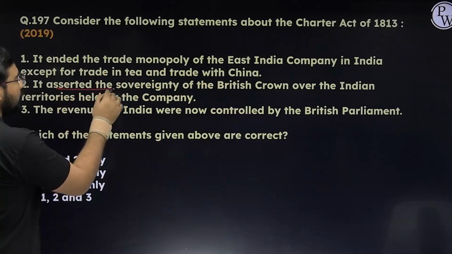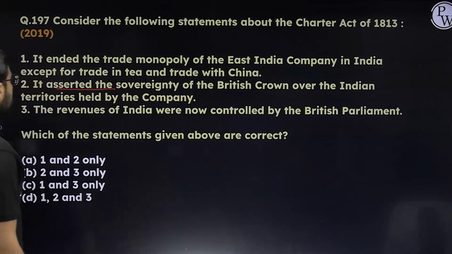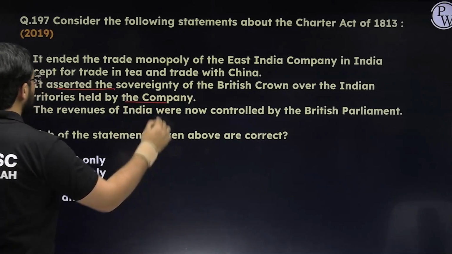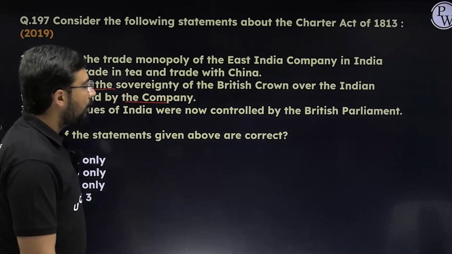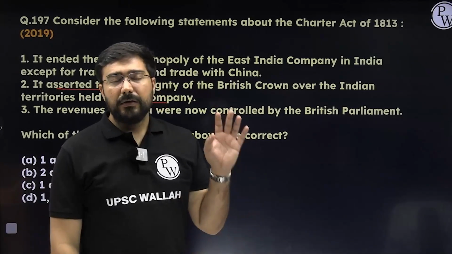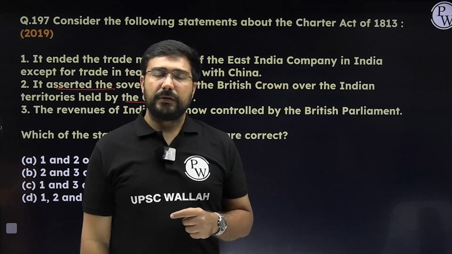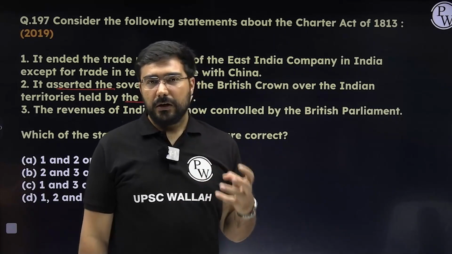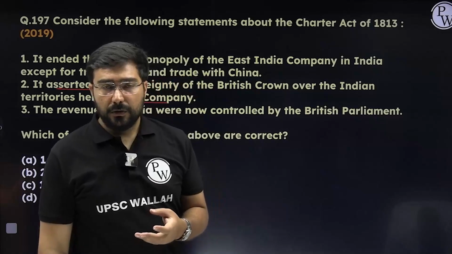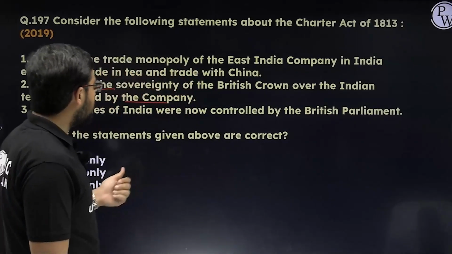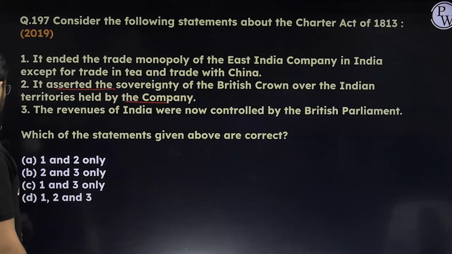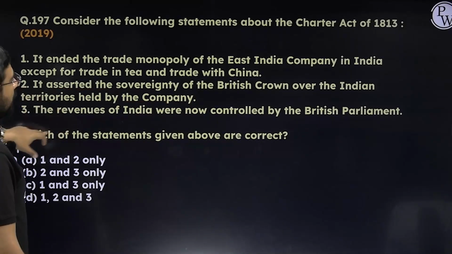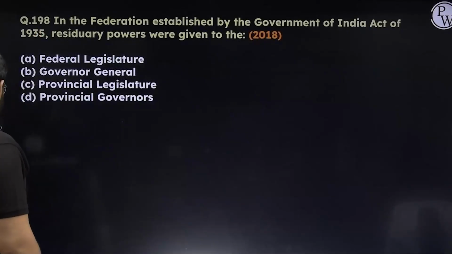It asserted the sovereignty of British Crown over the Indian territories held by the company. That is correct. The revenues of the company were now controlled by the British Parliament. The revenues were controlled since the Pitt India Act of 1784 because Board of Control could give any kind of direction to the Court of Directors. So this was not done by this act. So here the answer is going to become A, 1 and 2. Okay, so these are the kind of statements which look okay, but they are like the Trojan horse. Okay, so please remember this.